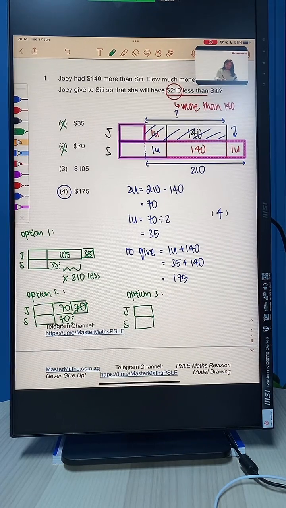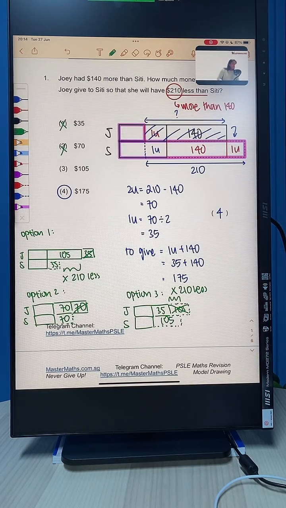If Joey were to give Siti $105, she is going to have $35 left. The difference here is $35. And Siti is going to have extra $105. The difference is going to be less than 210. We want the difference to be 210. Understand?